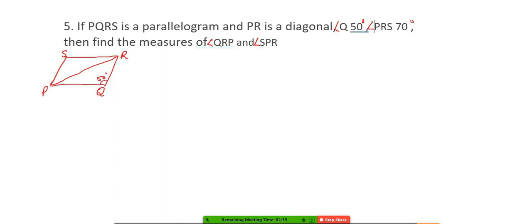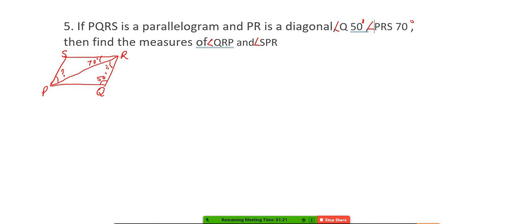Angle Q is 50 degrees. Angle PRS is 70 degrees. Then find the measure of angle QRP and angle SPR. S is this, PR is this. You have to find this angle. Yes, now tell me, Karthik.